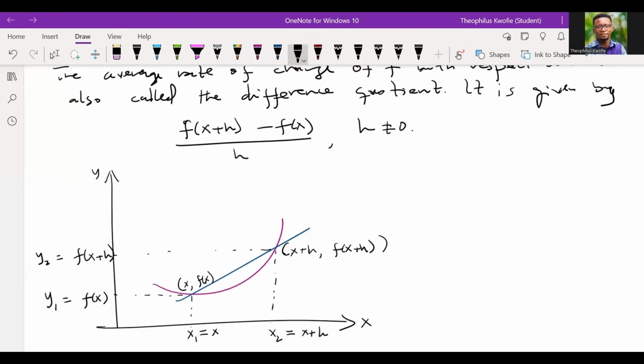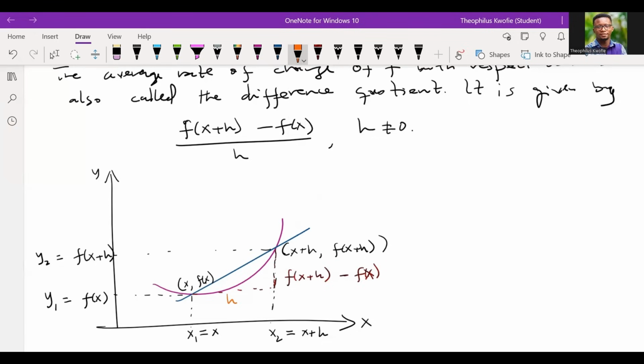I also want to stress that a line that touches a curve at 2 points is known as a secant. So the question is, what has been the change in the function value? The change in the function value will be f of x plus h minus f of x. Now, what about the x? What do you think will be the change in x?